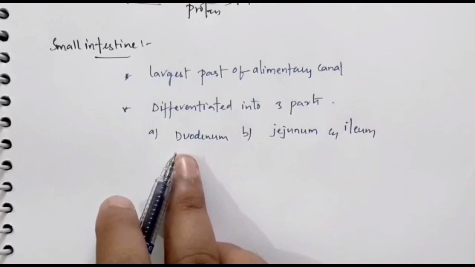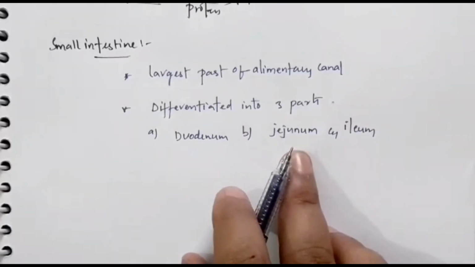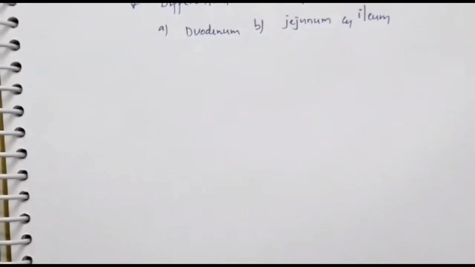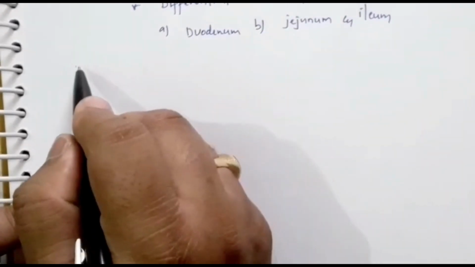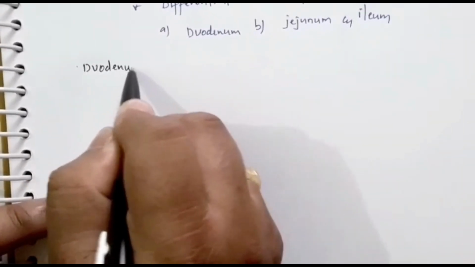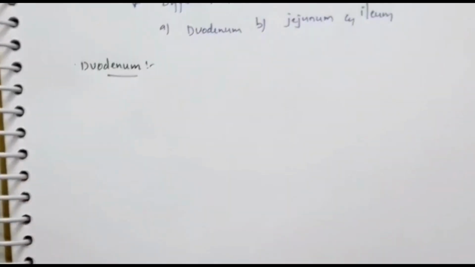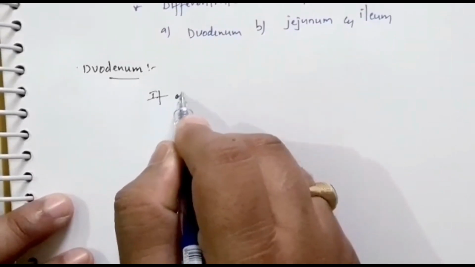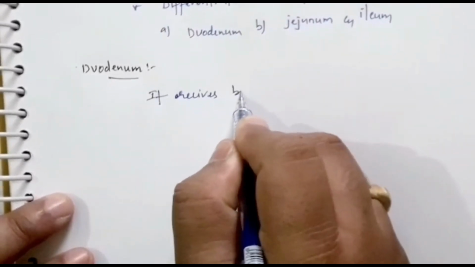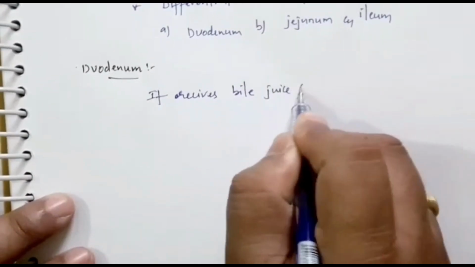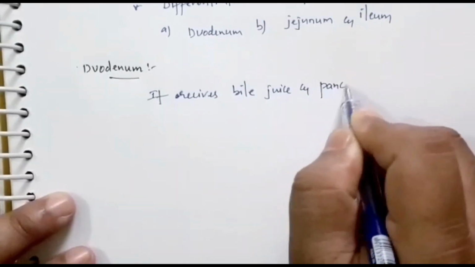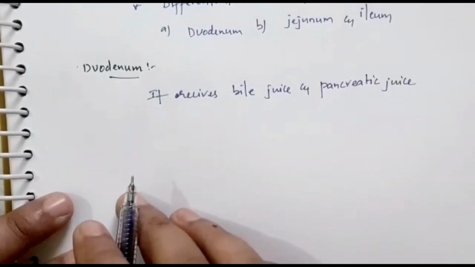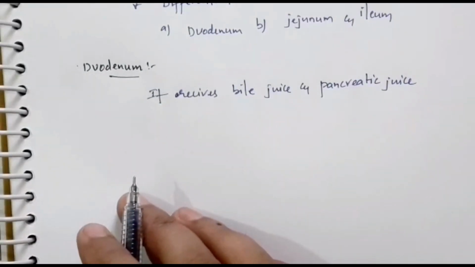The duodenum is the upper part of our small intestine, the jejunum is the middle part, and the ileum is the last part of our small intestine. Let us first discuss the duodenum. The stomach opens into the duodenum. This duodenum receives bile juice and pancreatic juice. On the right and left side of the duodenum there are the liver and pancreas, as we discussed above in the diagram.